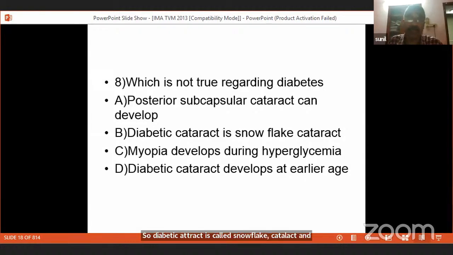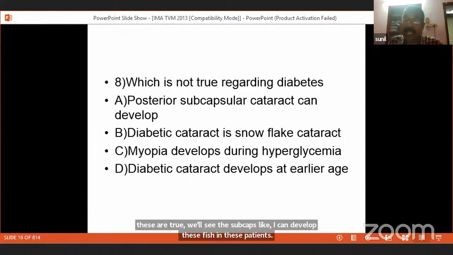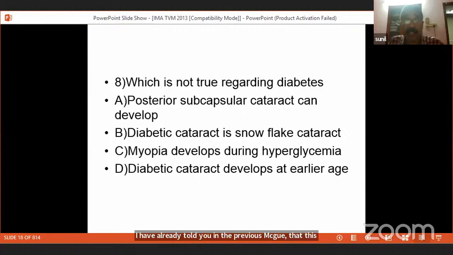All these are true. Posterior subcapsular cataract can develop in these patients. Diabetic cataract is called snowflake cataract. Diabetic cataract develops at an earlier age. I have already told you in the previous MCQ that these patients develop something called cortical cataract. So these patients are likely to develop something called hypermetropia. In some textbooks, it's given as myopia develops in hyperglycemia, but that is not true.